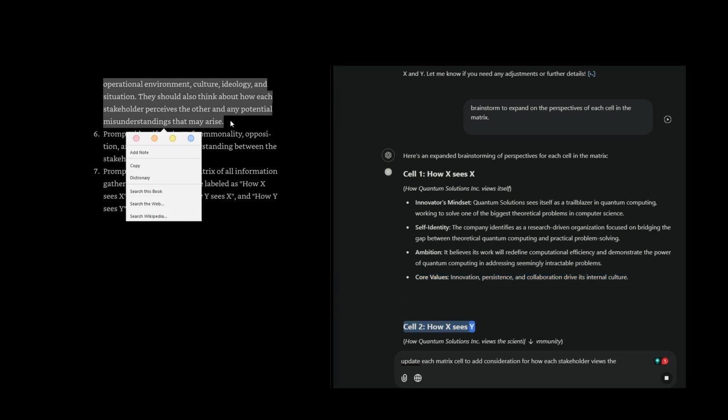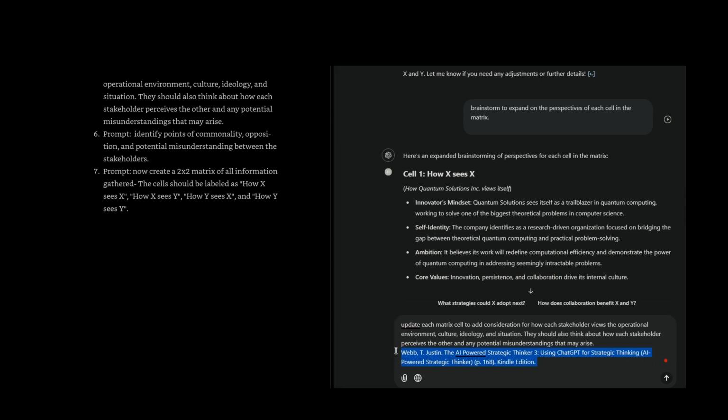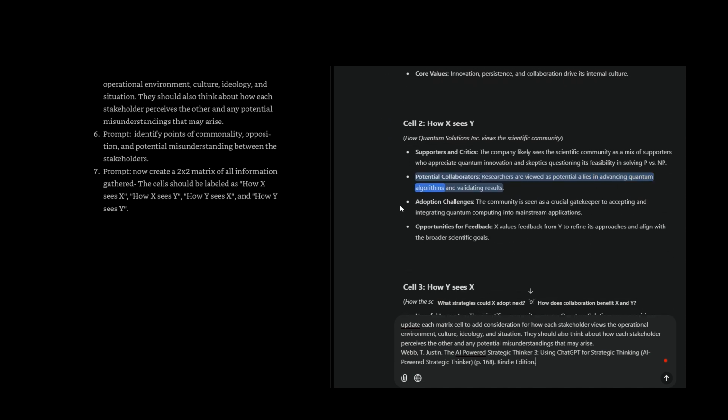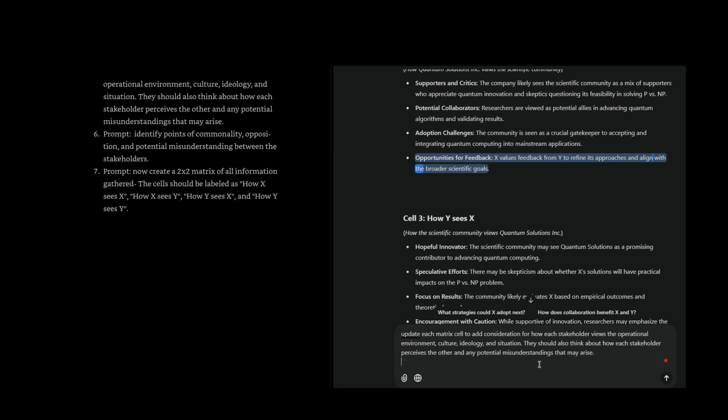Cell 2, how X sees Y. How Quantum Solutions Inc. views the scientific community. Supporters and critics: the company likely sees the scientific community as a mix of supporters who appreciate quantum innovation and skeptics questioning its feasibility in solving P versus NP. Potential collaborators: researchers are viewed as potential allies in advancing quantum algorithms and validating results. Adoption challenges: the community is seen as a crucial gatekeeper to accepting and integrating quantum computing into mainstream applications. Opportunities for feedback: X values feedback from Y to refine its approaches and align with broader scientific goals.